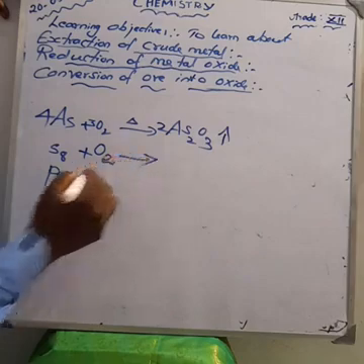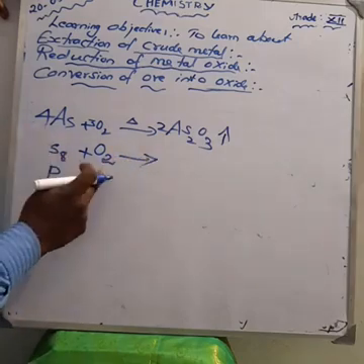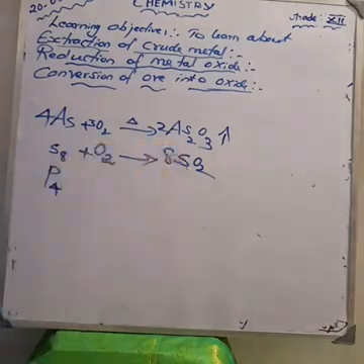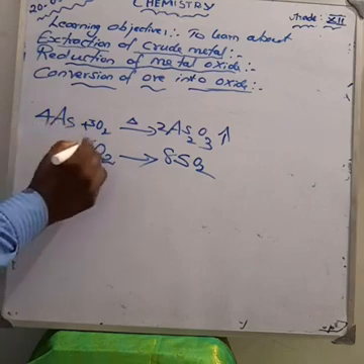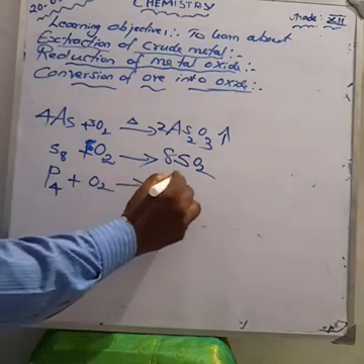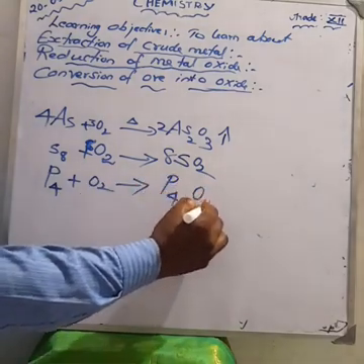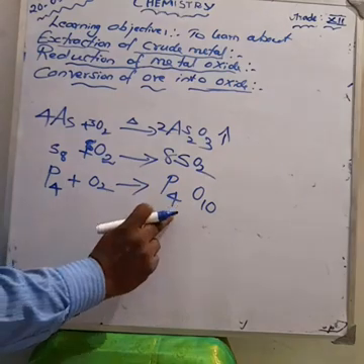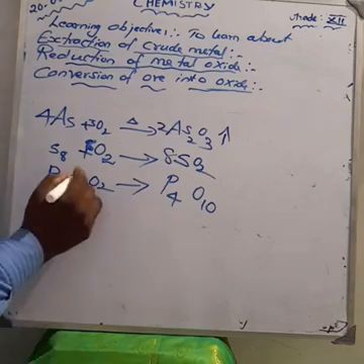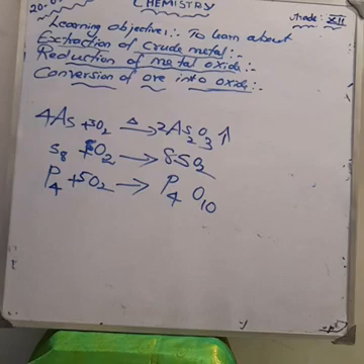Sulfur heated with excess oxygen combines with oxygen to form SO2. So how much sulfur is there? 8 sulfur. How much oxygen is there? 8 into 2 is equal to 16. Now the equation is balanced. Phosphorus heated with excess oxygen gives phosphorus pentoxide, P4O10. What is the formula for phosphorus pentoxide? P4O10. Am I right? Yes or no? Then phosphorus is balanced. Here oxygen having 10, so make it 5 here. Now the equation is balanced.